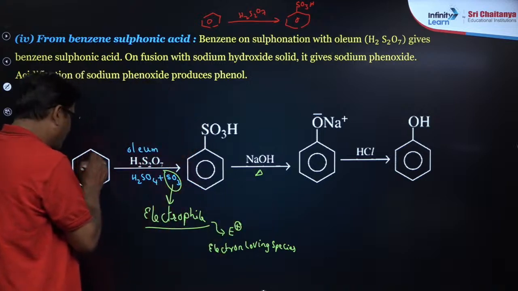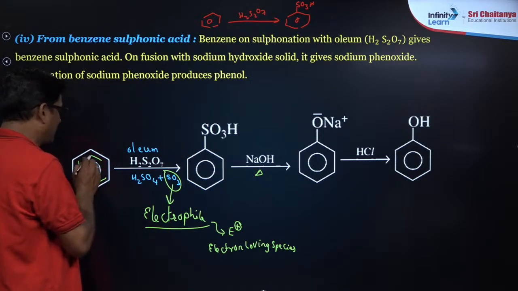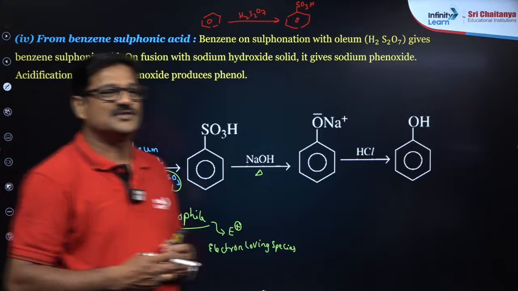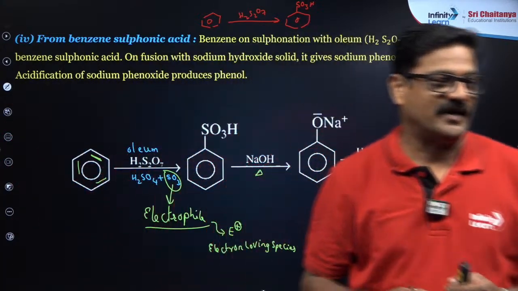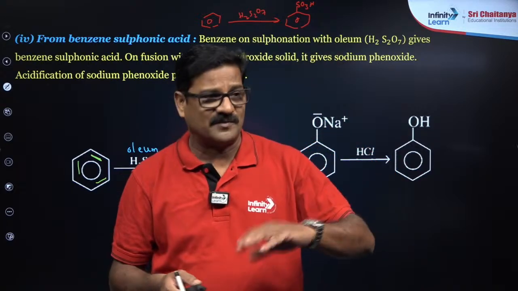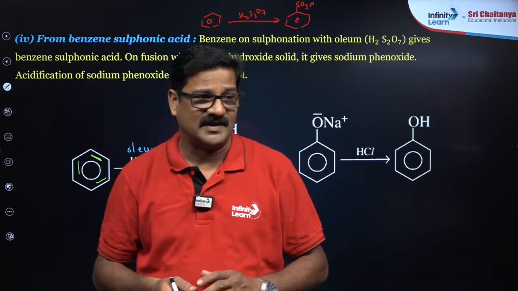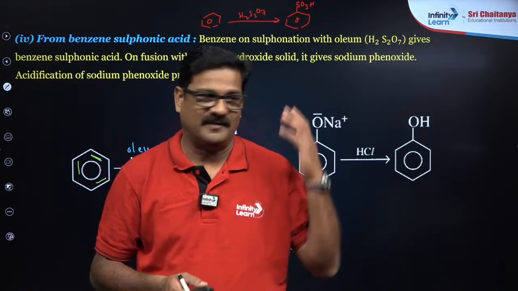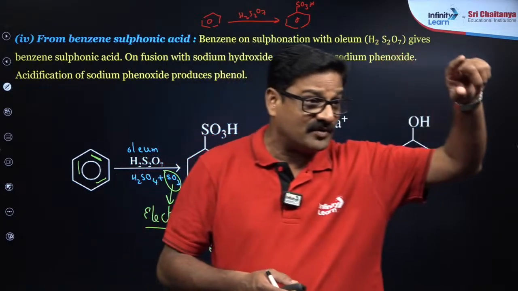A pi bond is going to attack here, so that is what you call an electrophile. Reagents fall into many categories: electrophile, nucleophile kind of things, carbene, benzene kind of things. Here it is an electrophile, and we have seen the nucleophile in